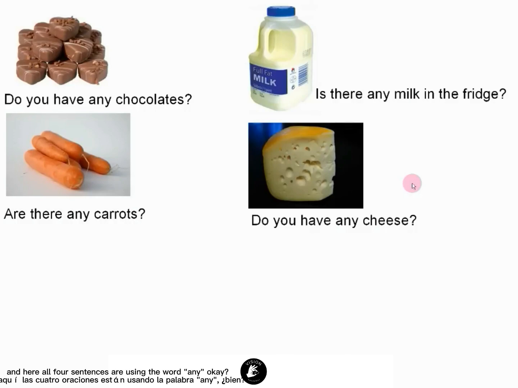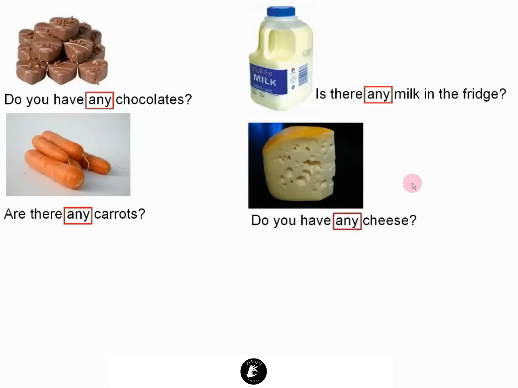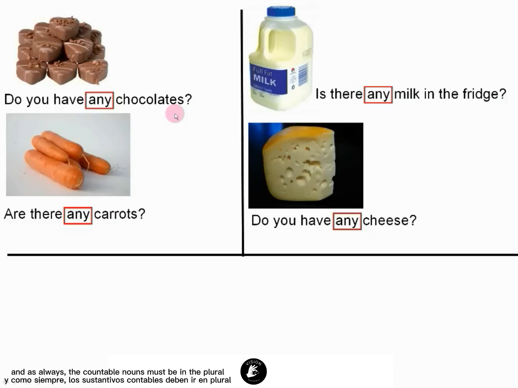Here, all four sentences are using the word any, okay? And we can see that these are all questions, just normal questions about the noun. As always, the countable nouns must be in the plural. So here, are there any carrots? is the plural, so the verb is in the plural, are.